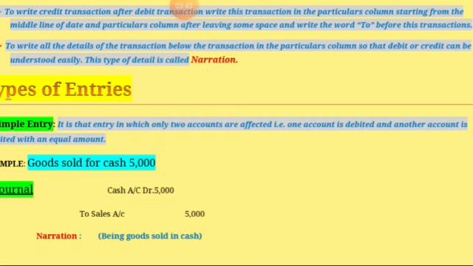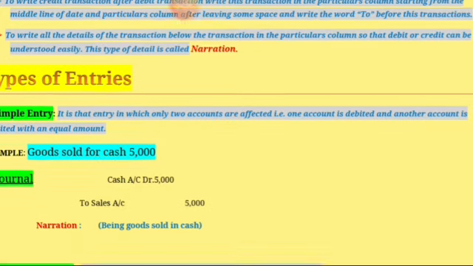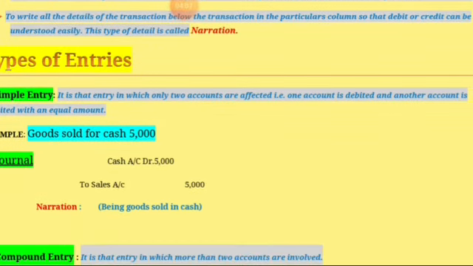It is that entry in which only 2 accounts are affected, that is one account is debited and another account is credited with an equal amount. Example: goods sold for cash rupees 5,000. The journal will be cash account debit, to sales account.